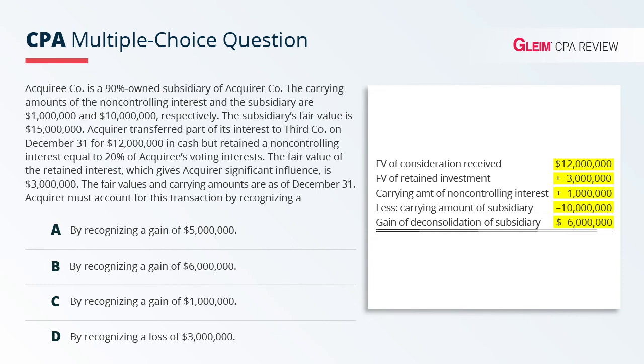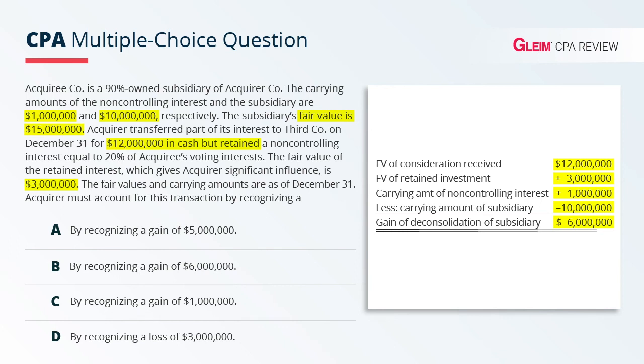So now let's take a look at the answers and see if we find that gain of 6 million. Now remember what I said, the total initial fair value 15 million, right? Where did the 10 million come from? There it is. Where was the 1 million? Non-controlling interest. And remember what it says, December 31st, the 12 million in cash, and they had retained significant influence of 3 million. So it's a matter of arranging the numbers the right way. And so we end up with a gain.